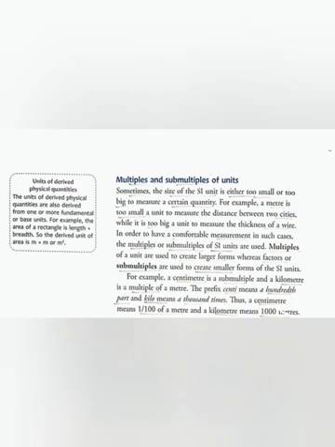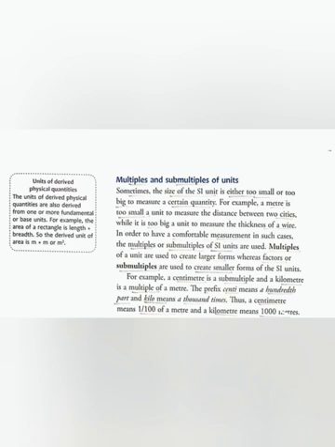Now, the next topic is multiples and submultiples of units. To express larger and smaller forms of the units, multiples and submultiples of units are used. For example, sometimes the size of the SI unit is either too small or too big to measure a certain physical quantity. Like if we want to measure the distance between two cities, then the SI unit, a meter, is too small for it, while it is too big to measure the thickness of a wire.